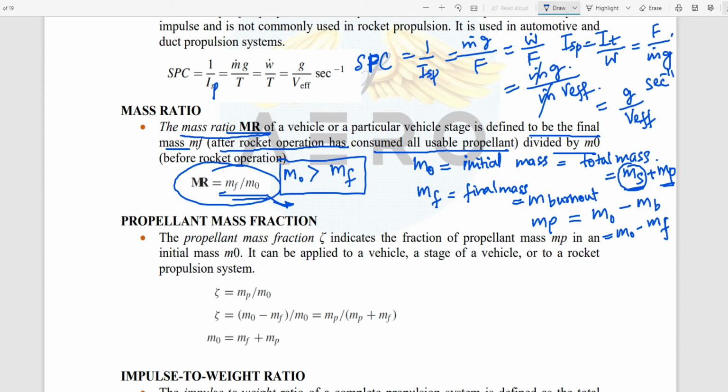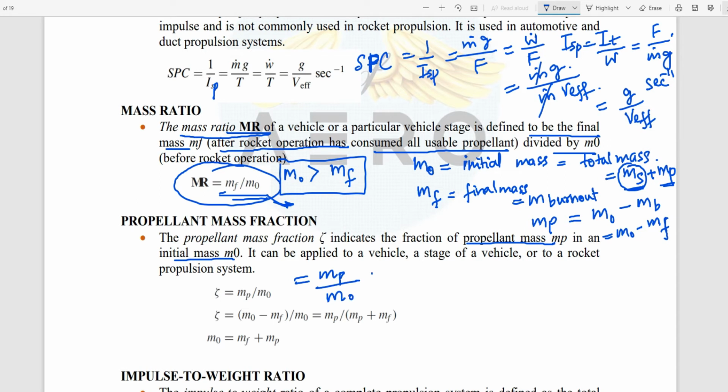Next comes propellant mass fraction. Propellant mass fraction is the ratio, or the fraction, between the propellant mass and the initial mass, or the total mass. So propellant mass, written as m suffix p, divided by the initial mass.